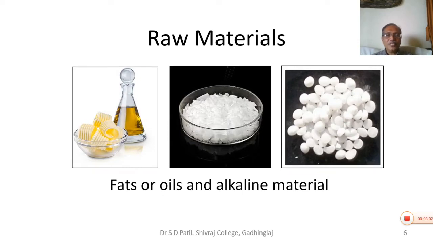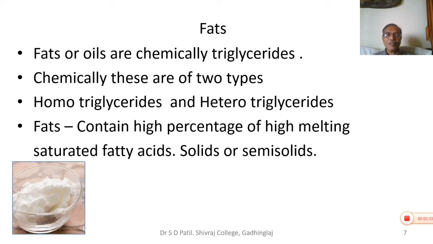So let us consider the raw materials. The raw materials prominently used for soap manufacturing are fats or oils and alkaline material. The slide shows you pictures of fats or oils, and the other two pictures are alkaline materials. First is sodium hydroxide, the other is potassium hydroxide. So fat or oil, fatty acid and alkaline materials are the important raw materials in the process of soap manufacturing.